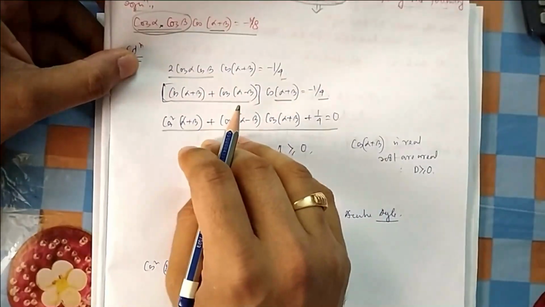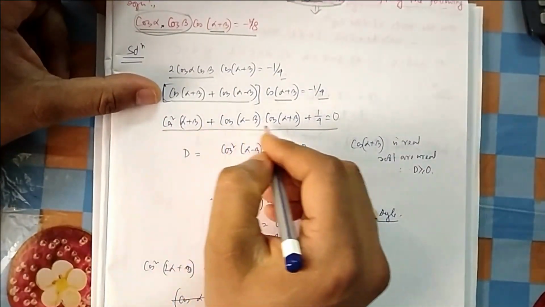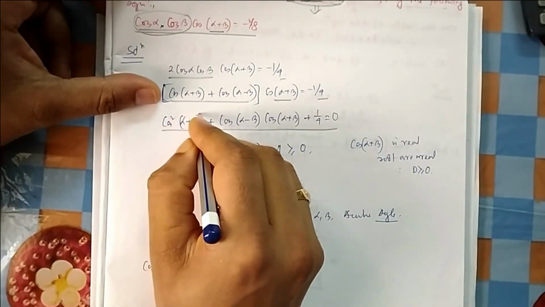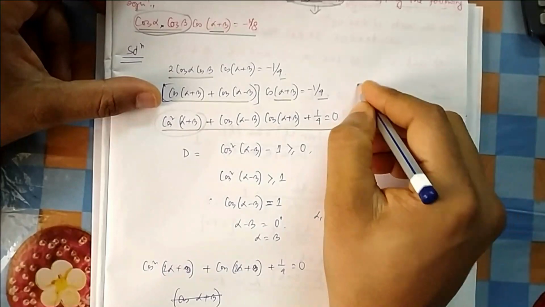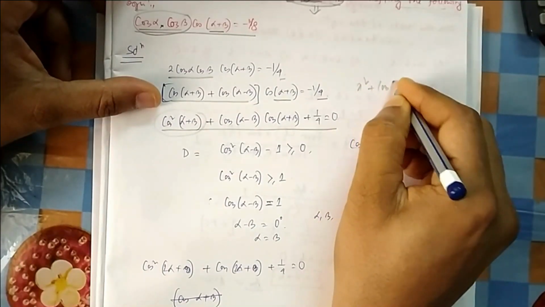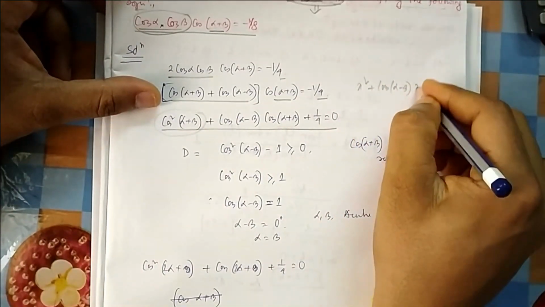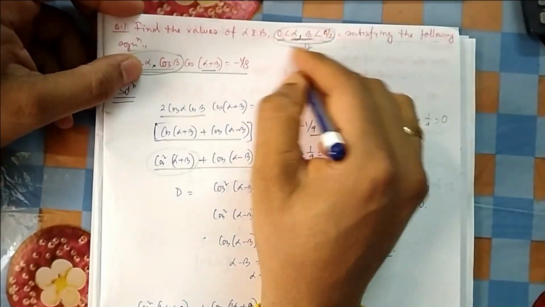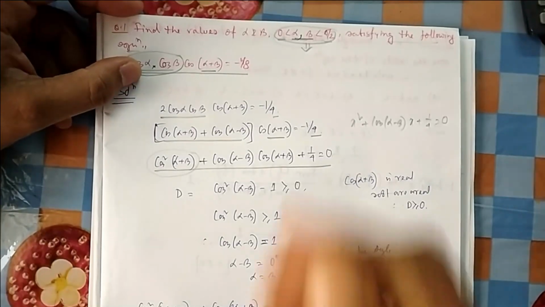Now from here you can get stuck. So from here, how to approach? Now one thing you can see is that it is something like a quadratic equation. If you take cos(alpha plus beta) as x, it is x square plus cos(alpha minus beta) into x plus 1 by 4.